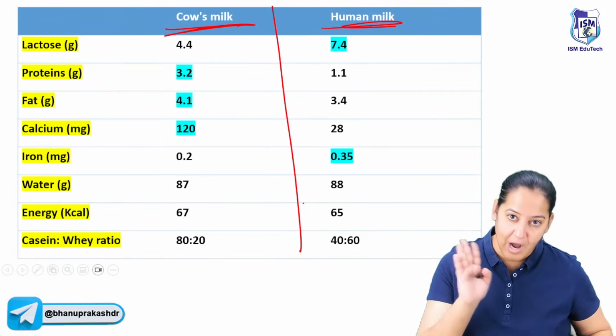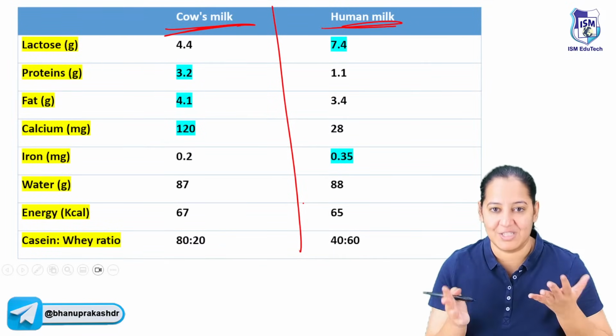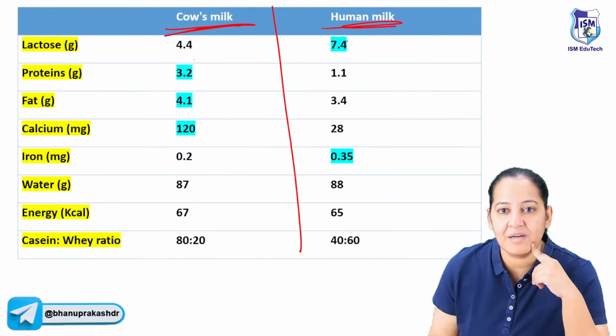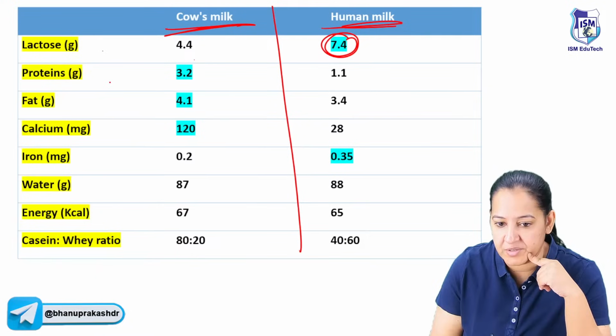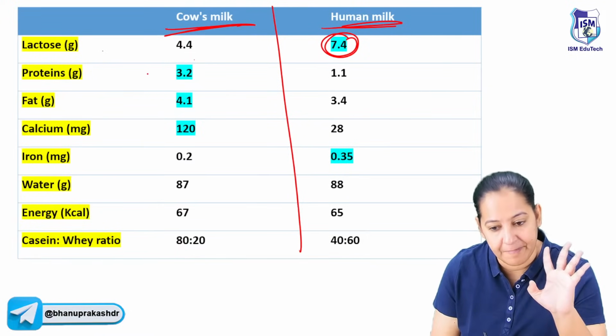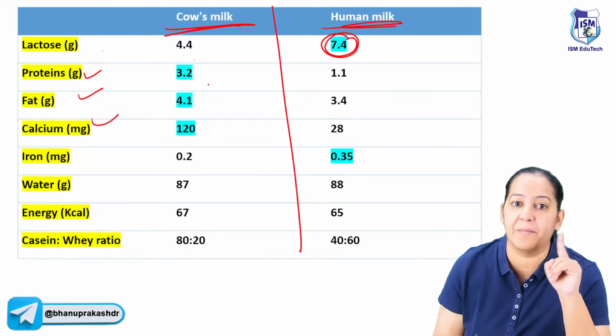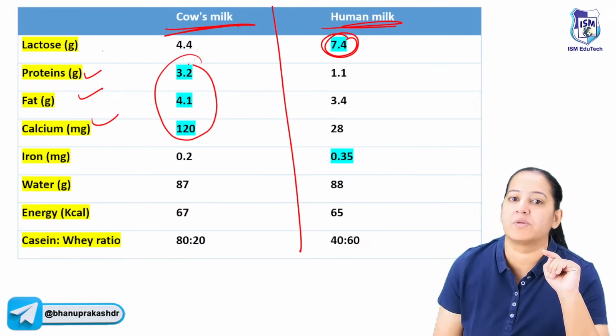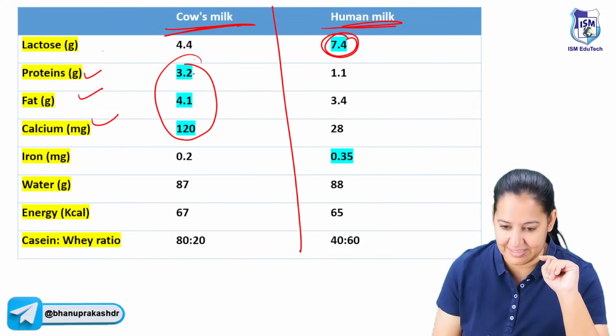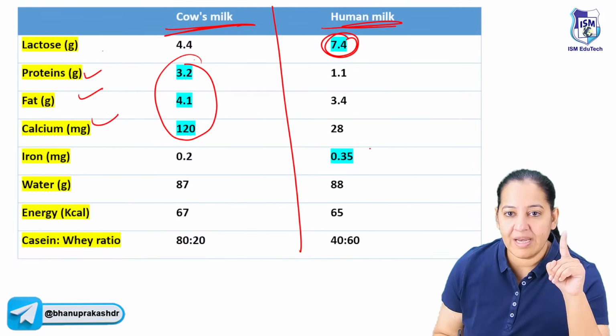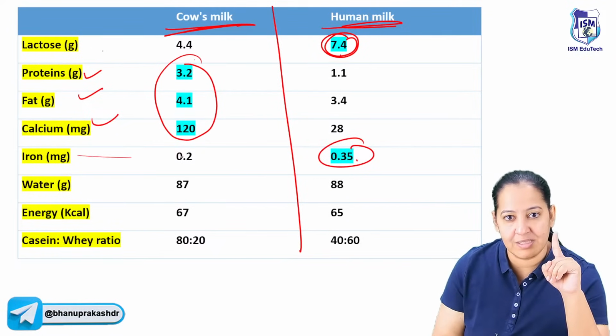See, now compare the cow's milk with the mother's. There is a taboo in society, so you should be aware of that. Mother's milk contains more lactose. Lactose is the sugar. Don't learn the values, just see. Mother's milk contains more lactose, but the fat, protein, calcium, everything else is more in the cow's milk. Yes, you are right, it is more in the cow's milk. Only iron and lactose are more in the mother's milk.